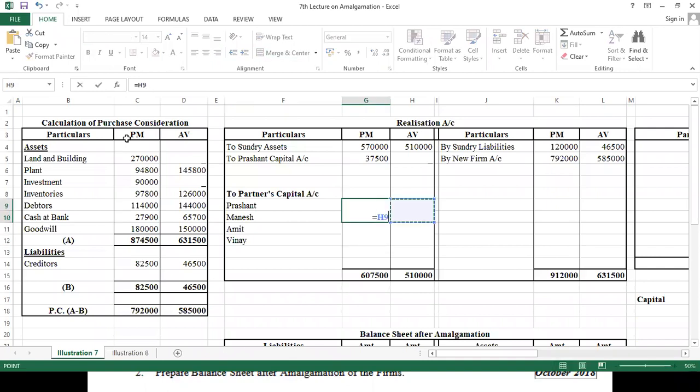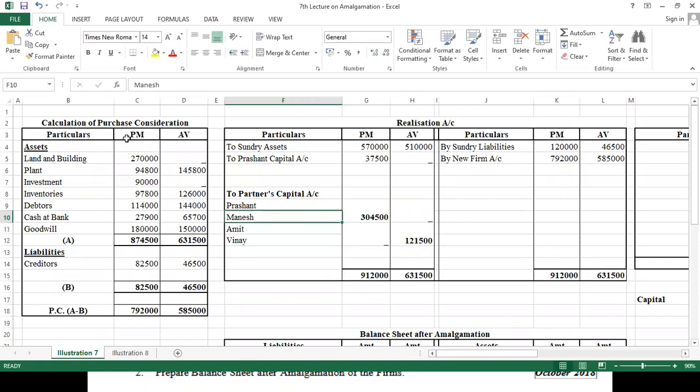Now look here, this particular amount minus this amount, we got 3,04,500. Okay, and for AV, 6,31,500 minus 5,10,000, so we got 1,21,500.